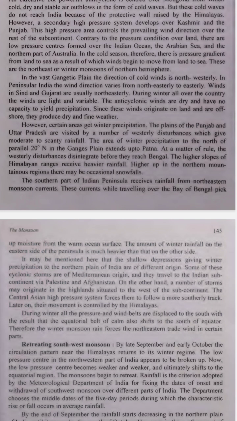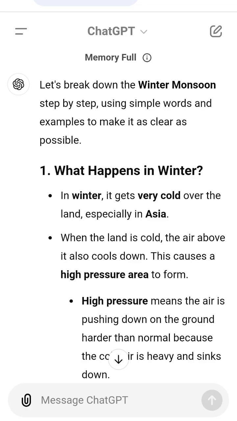7. Anticyclonic winds. In winter, the wind pattern is called anticyclonic. This means the winds are controlled by a high pressure system and blow outward in a spiral. These anticyclonic winds are dry and cold because they come from the land. Example: imagine a fan that blows air outward, but instead of warm air, it's blowing cold air. This is what the anticyclonic winds do. They spread cold air out from the high pressure center.